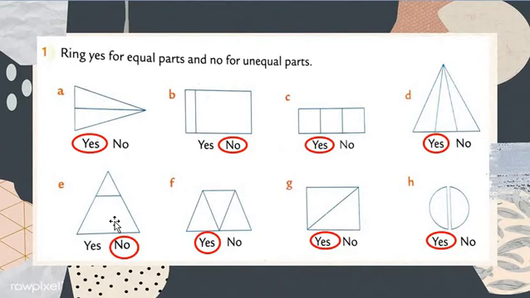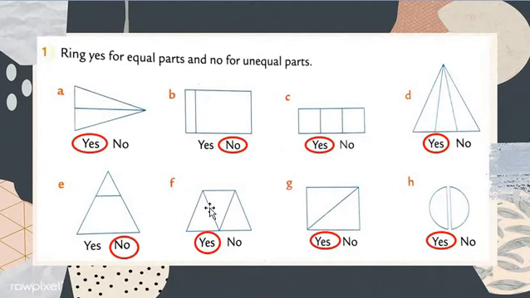So what to do, my dear students? There are not equal parts. So what do we call not equal parts? Unequal parts. So for unequal parts, we mention no. Understood? Now we move on to question number F.